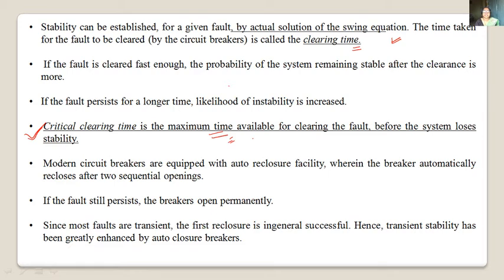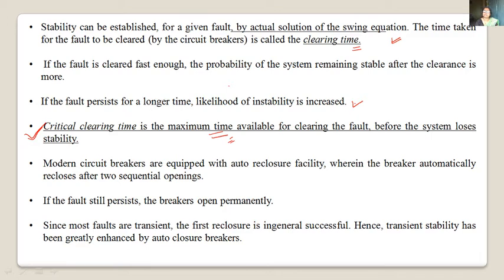This is very essential because for each fault we have to find out the solution of the swing equation. So if the fault is cleared within the clearing time, the system is stable. If not, the system will become unstable.